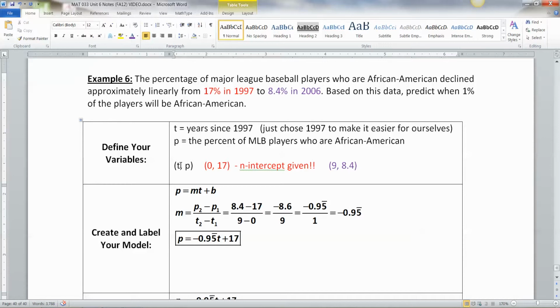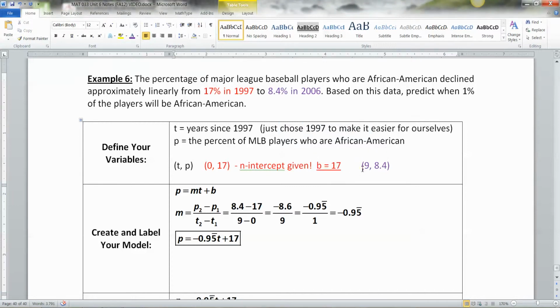So that means our points are going to be T comma P. T is the independent variable. P is the dependent variable. So we've got 0 comma 17, right? Because 0 was our starter year because we made it that way. So 0, 17 means the y-intercept is given, which means automatically B is equal to 17. Nice, huh? That's why we chose this, so that this would work out. B was equal to 17.